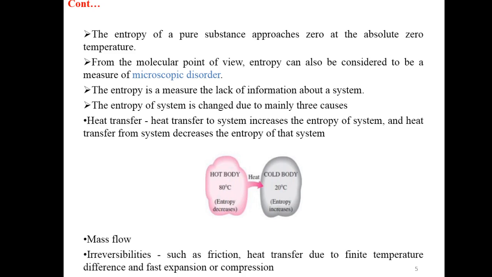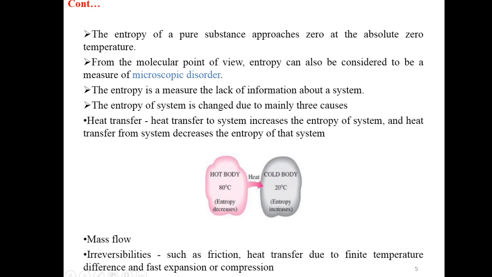First is heat transfer. Heat transfer to system increases the entropy of system, and heat transfer from system decreases the entropy of that system. As you can see in the figure, we have a hot body at temperature 80 degrees Celsius and a cold body at temperature 20 degrees Celsius. So there will be heat transfer from hot body to cold body. So for this hot body entropy will decrease, and for the cold body there will be increase in entropy. Second is mass flow.